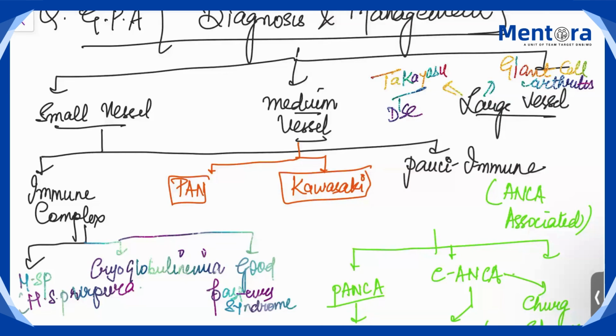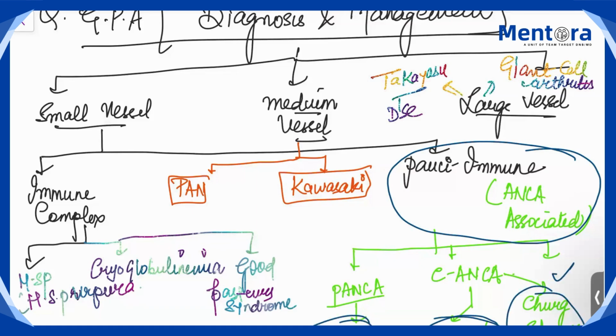So these are the classification of vasculitis. What we are dealing with is pauci-immune ANCA associated, in which we have Wegener's, MPA and Churg-Strauss. Churg-Strauss I have already covered. MPA questions are not must ask, but Wegener's is an important topic.